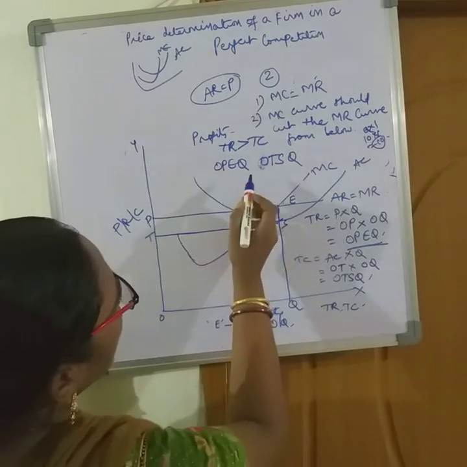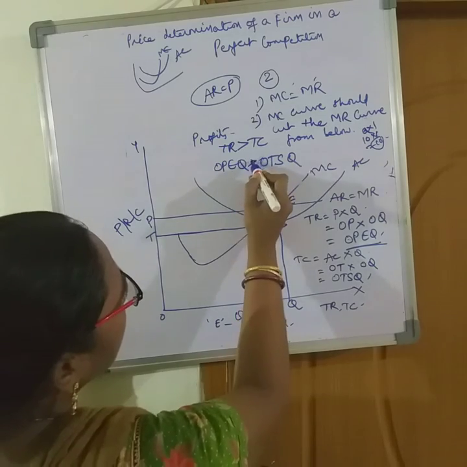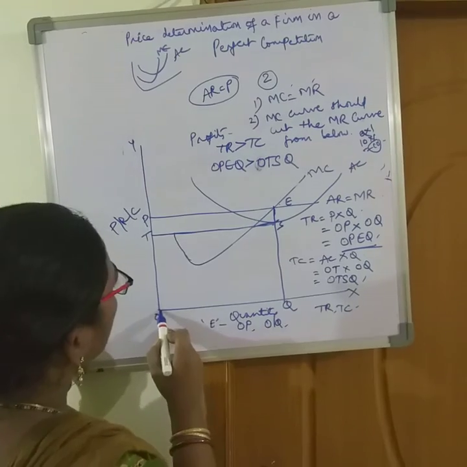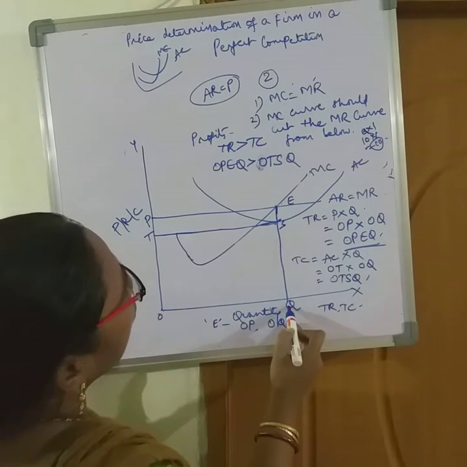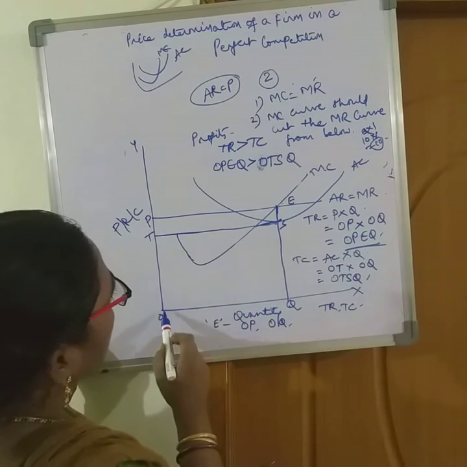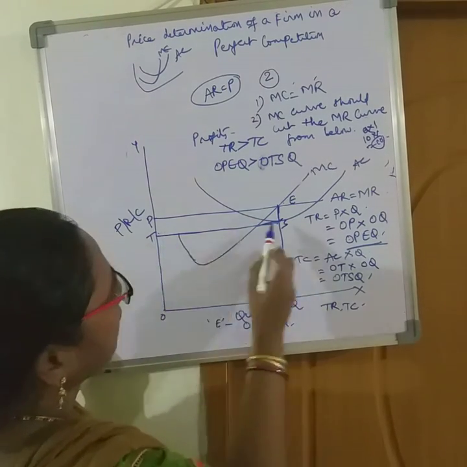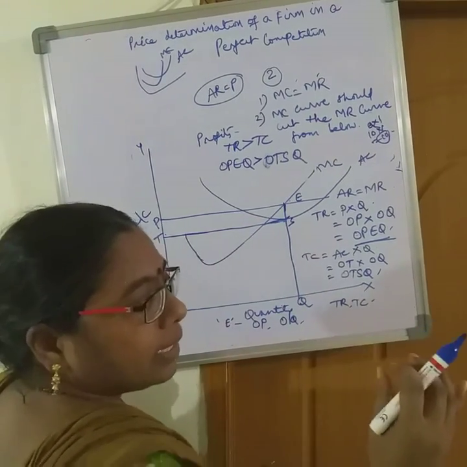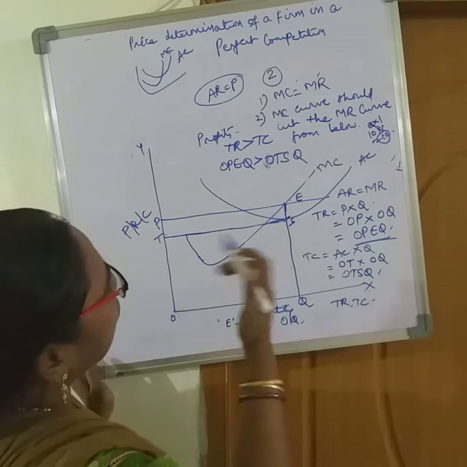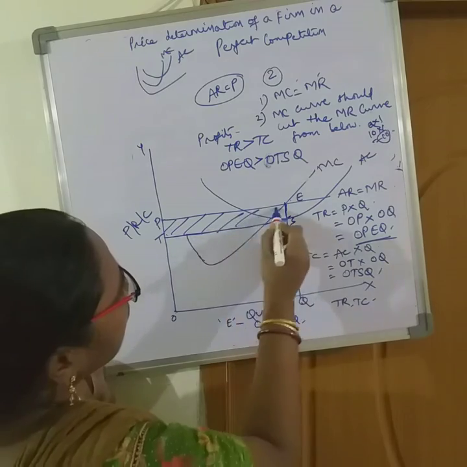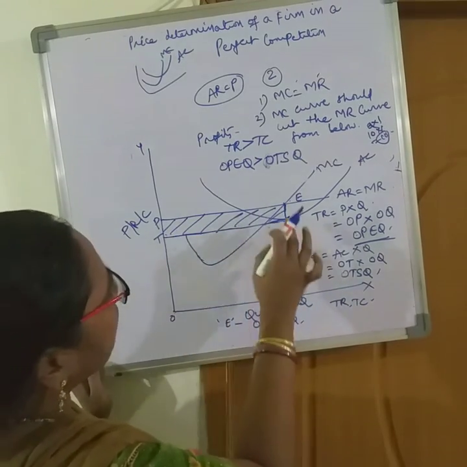So total revenue is greater than total cost. OPEQ is total revenue which is greater than OTSQ. Now how much more than the cost is the remaining part left, is the rectangle